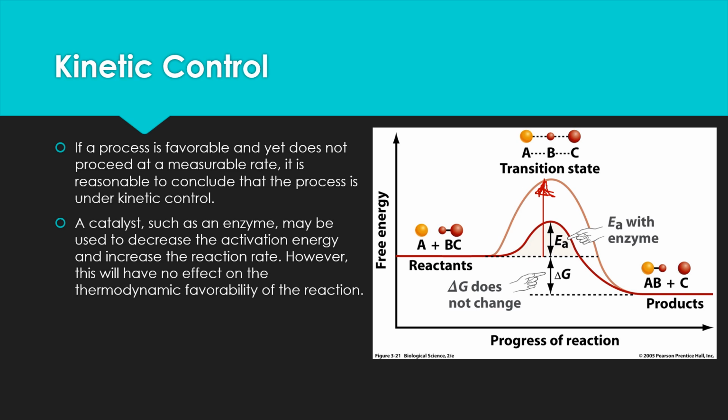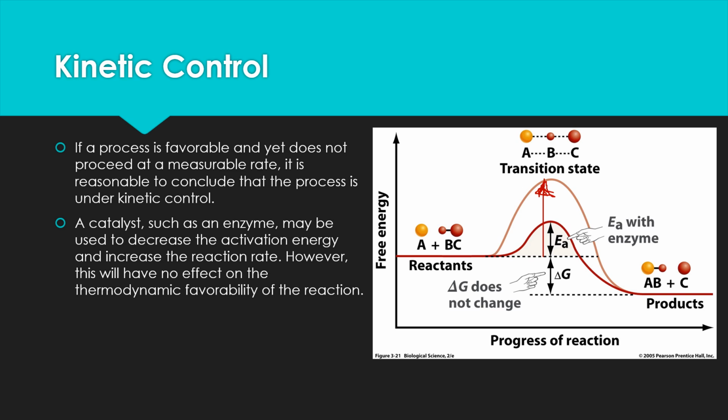However, this will have no effect on the favorability of the reaction, but it will occur faster. If a reaction is favorable, it's favorable. That's not going to change. It'll happen on its own. But we could change how fast it's occurring by adding a catalyst. So if it has a high activation energy, then it's going to be under kinetic control. But if it has a lower activation energy, then it'll be more under thermodynamic control.